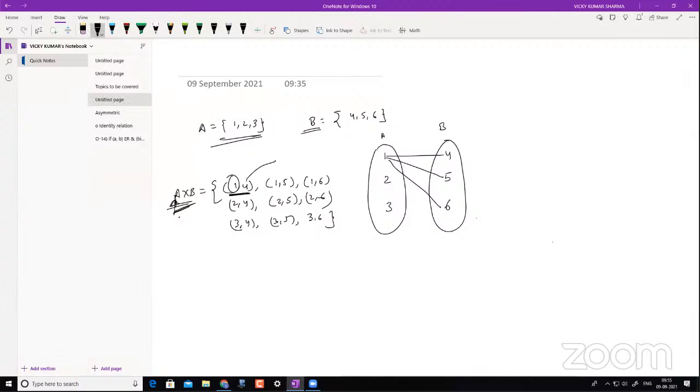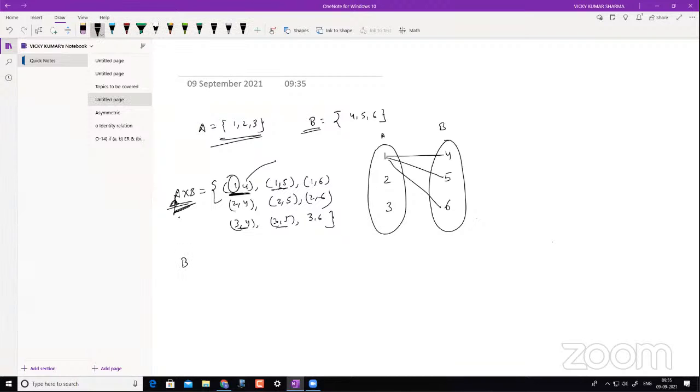But I don't have to alter anything inside the pairs. You can arrange the pairs in any way you want. You can write first 3, 6, then 3, 5, then 3, 4. You can write it in any order, but you are not going to make changes inside a pair. You cannot write this element as 5, 3 here. This is one rule that you have to keep in your mind. All right, so that is the Cartesian product A cross B.